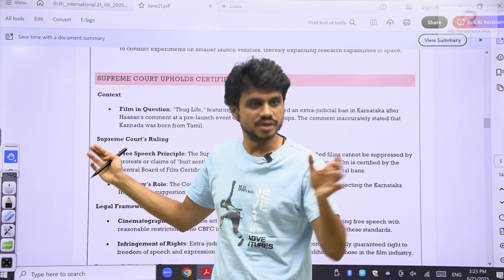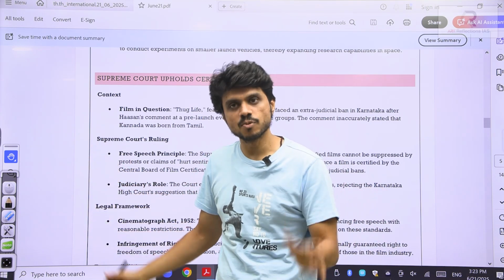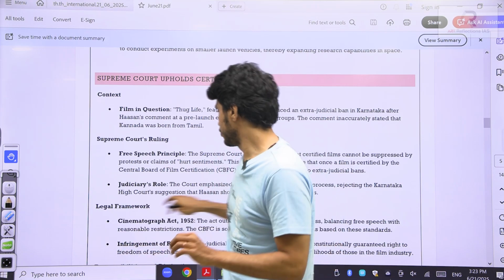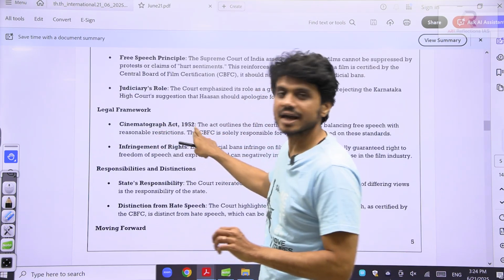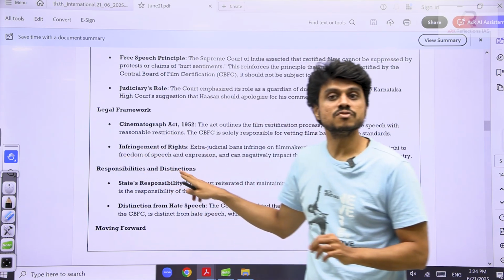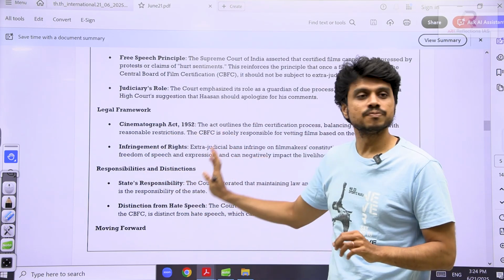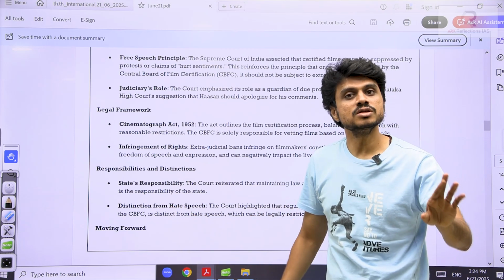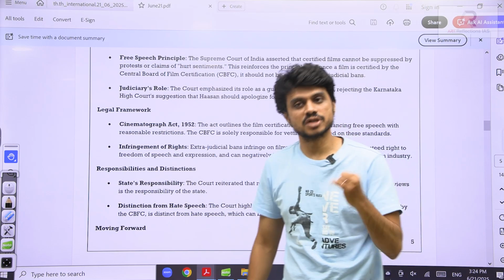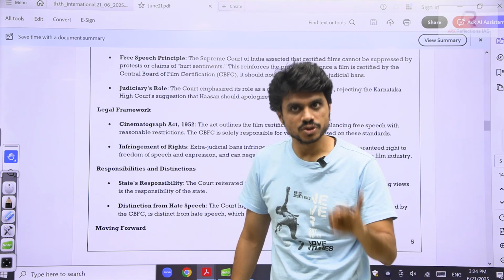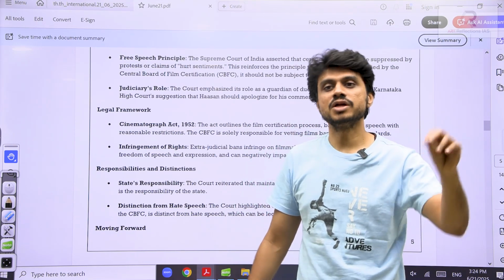That cannot be done. There is the CBFC, an independent regulatory body, the Central Board of Film Certification, under the Cinematography Act 1952. This is the body which gives certifications for movies, whether the movie should be allowed to play or not. What kind of certification? Can children watch it, or should they watch under adult guidance, or is it an adult movie?